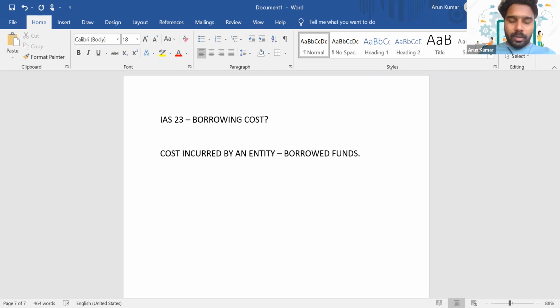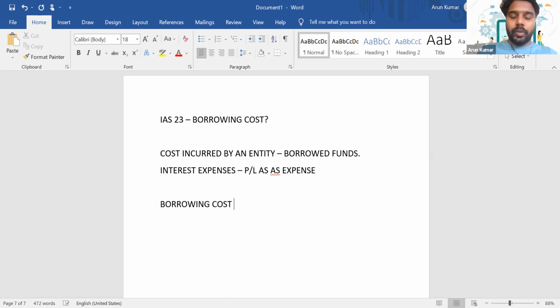So normally, it is simply the interest expense. How do you normally account for the interest expense? You will account it to P and L as an expense, right? That's how we normally treat the interest expense. But if it's a borrowing cost,